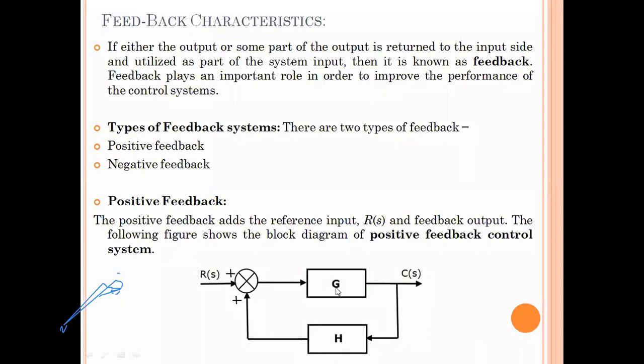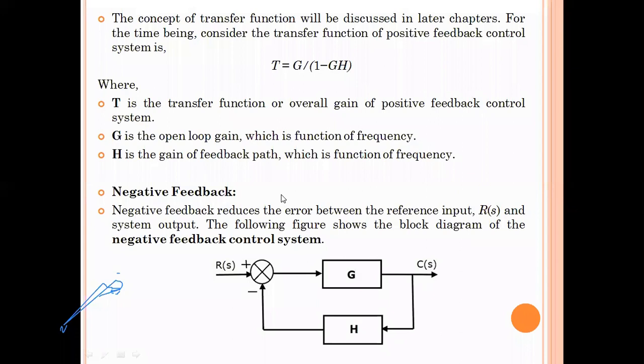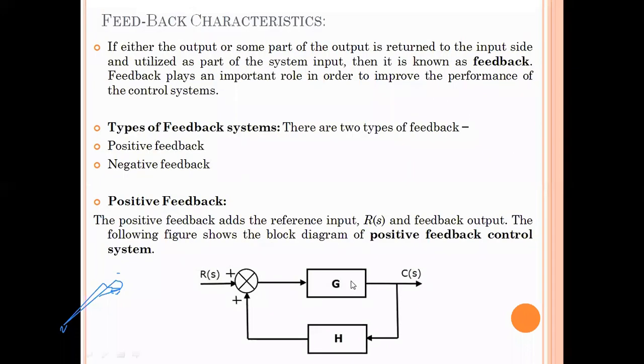And you can see here G. G is the main system block, or we can say simply the gain of the entire system. And H is the feedback gain, feedback block.